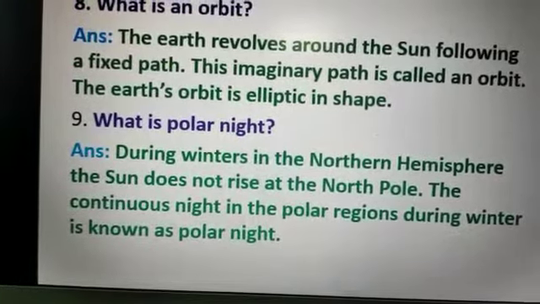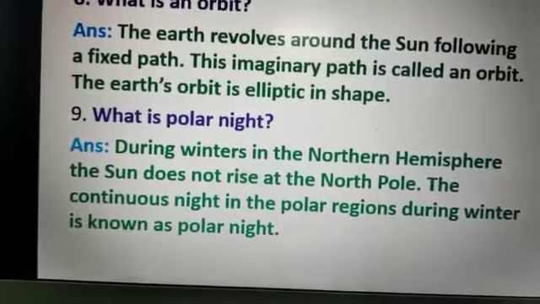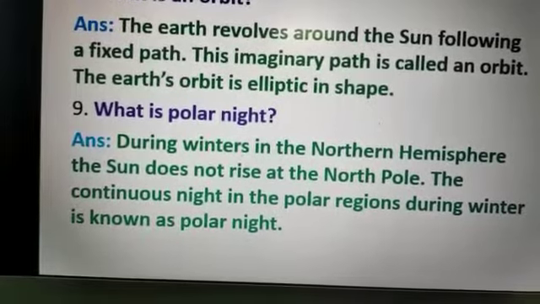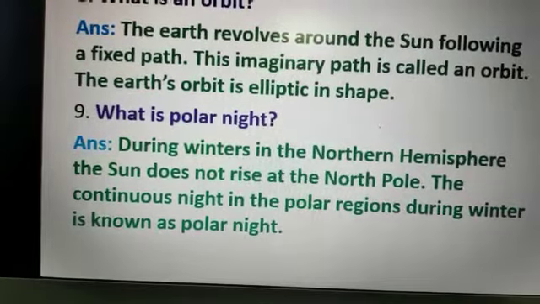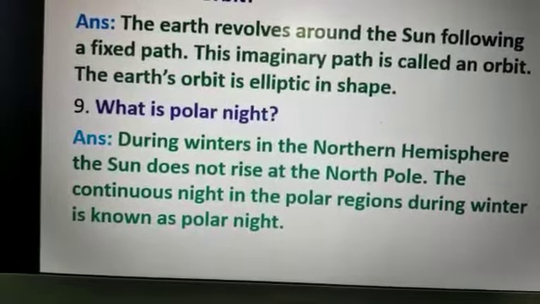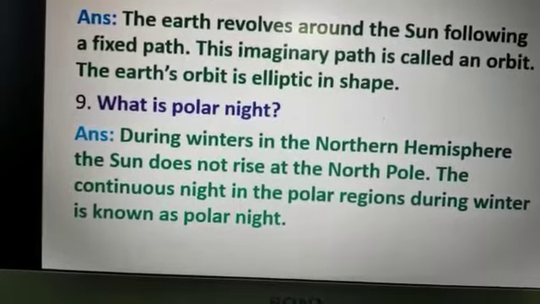So, what is polar night? You will write that during winters in the northern hemisphere, the sun does not rise at the North Pole. The continuous night in the polar regions during winter is known as polar night.